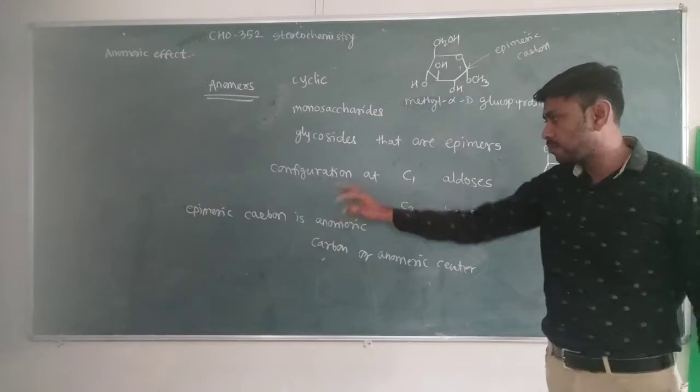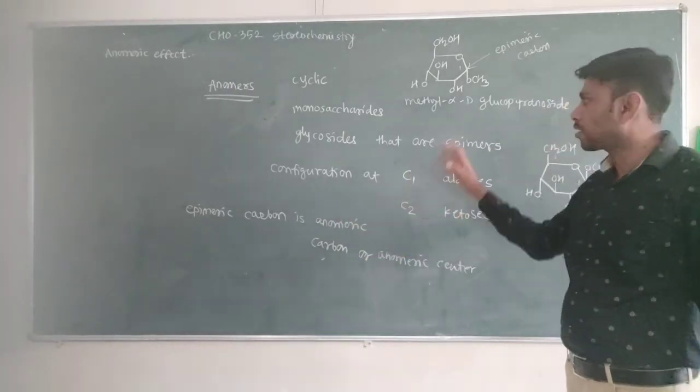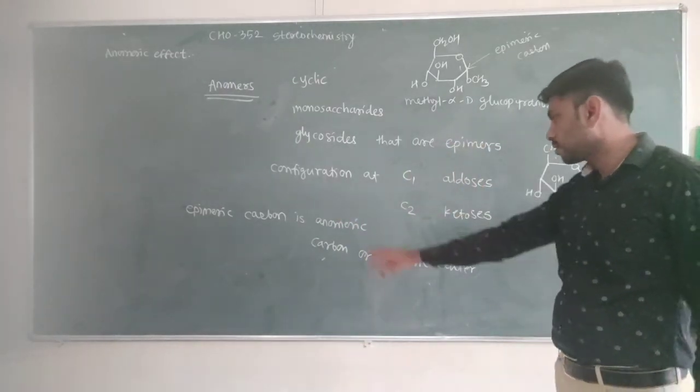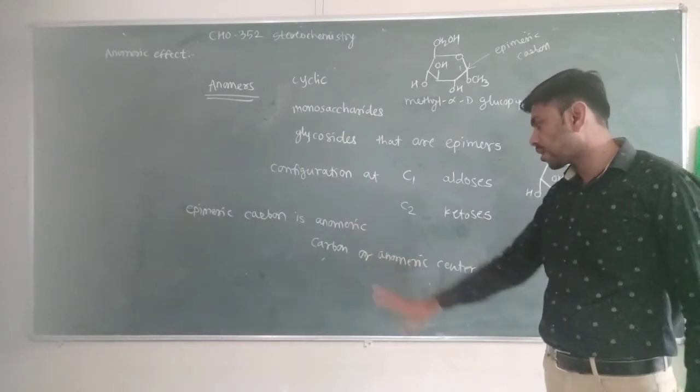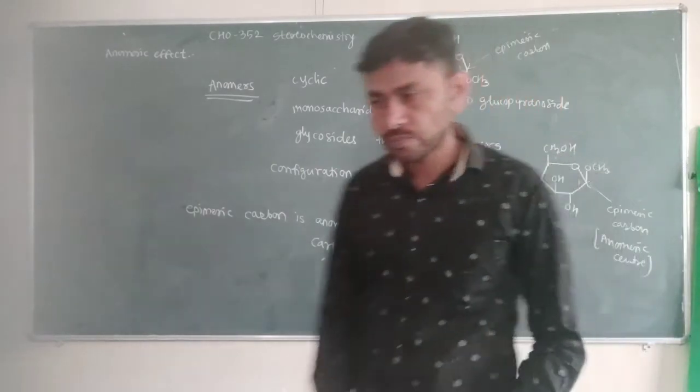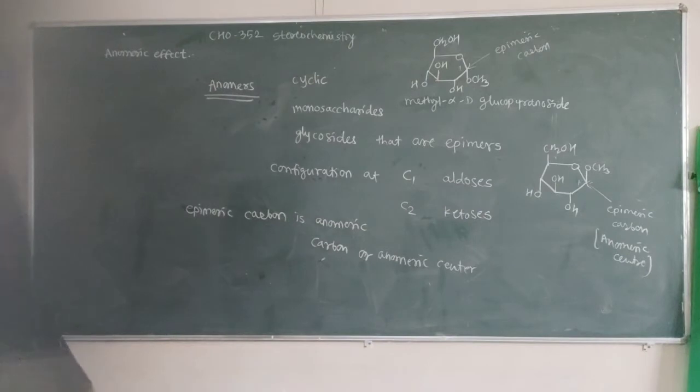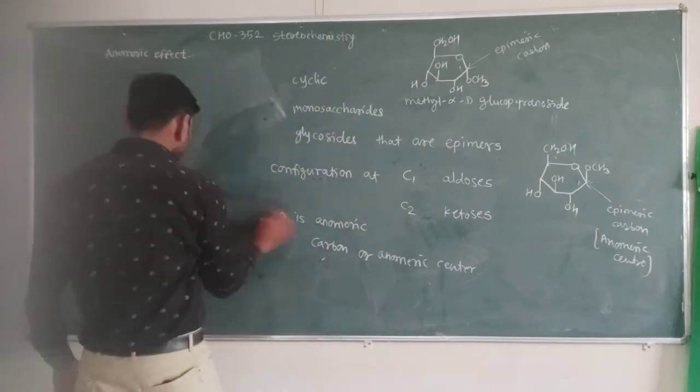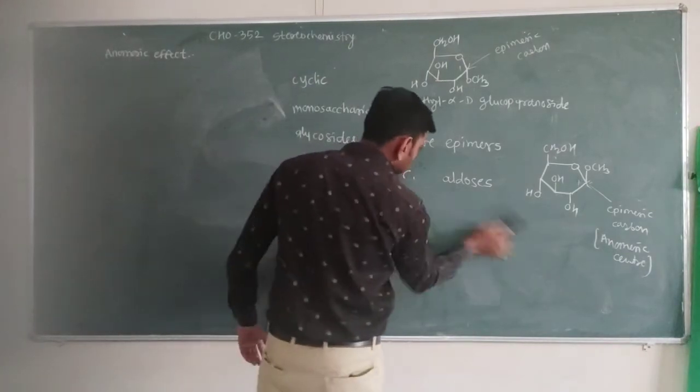The epimeric carbon in these glycosides and monosaccharides is called the anomeric carbon, or anomeric center. So let's see the anomeric effect.